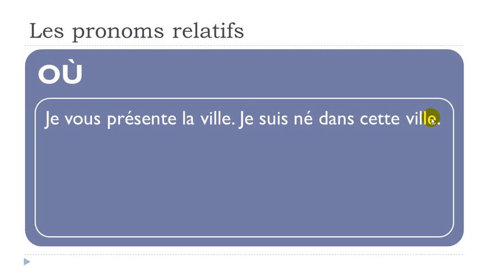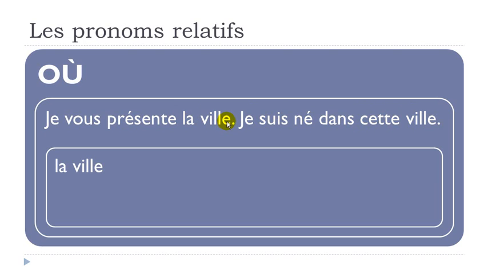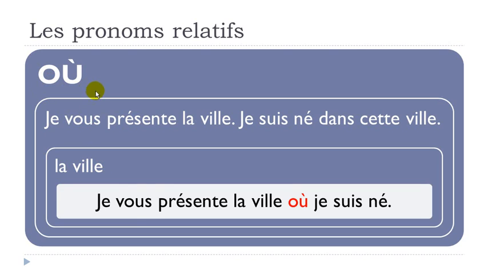Okay, so in that case, well, have a look. You've got cette ville and la ville, so probably that's the thing we don't want to repeat. And then here we get dans, so it's in. So you know that it's a place. All right, so it's what we call complément de lieu. So if you want to avoid repeating la ville, then you will have to use this où pronom, and the sentence will go like that.